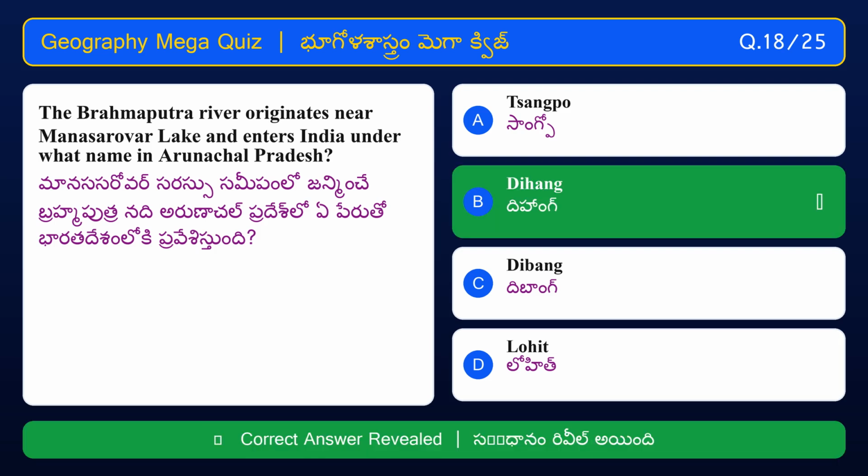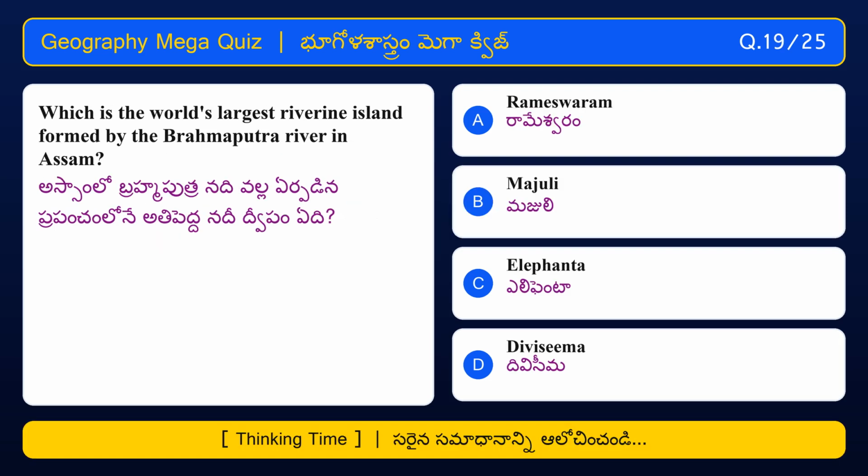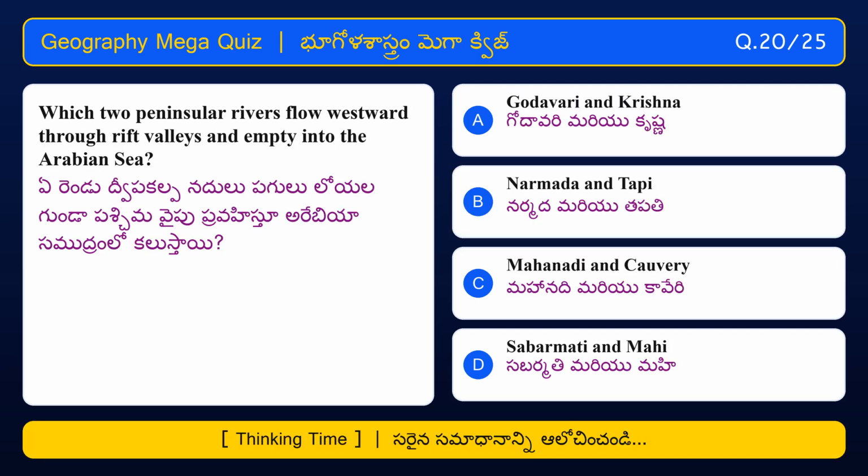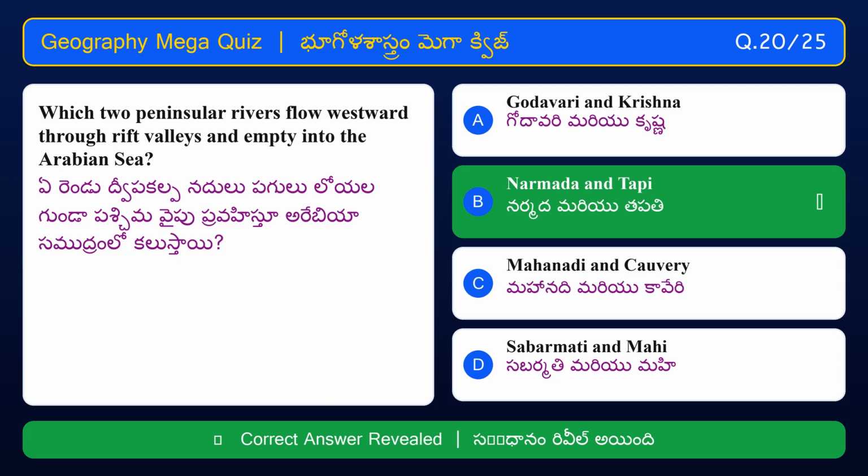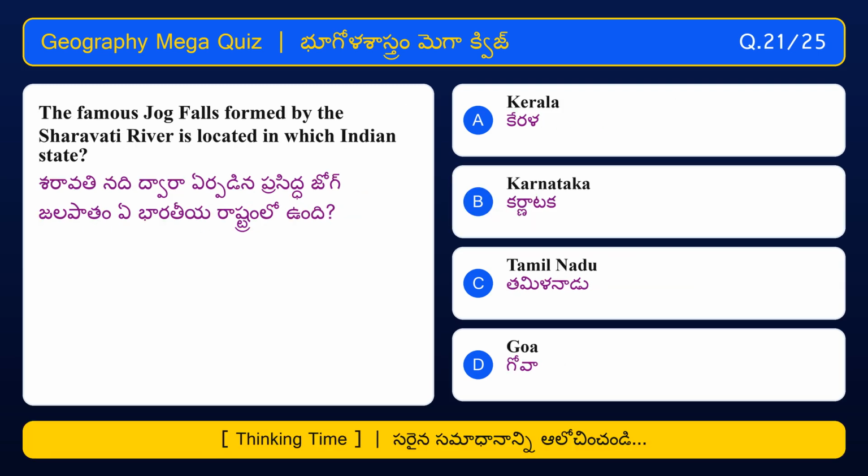Dihang. Which is the world's largest riverine island formed by the Brahmaputra River in Assam? Majuli. Which two peninsular rivers flow westward through rift valleys and empty into the Arabian Sea? Narmada and Tapi. The famous Jog Falls formed by the Sharavati River is located in which Indian state?